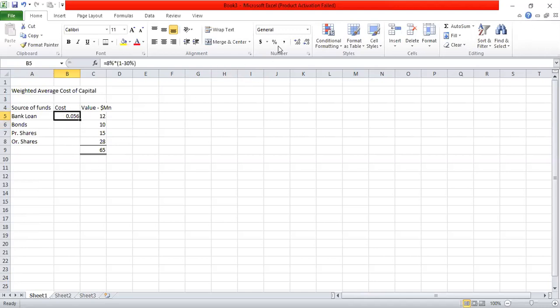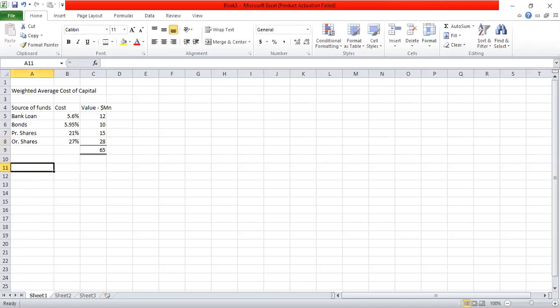So the same we can do for bonds. On bonds also, we are given before tax cost of debt. So before tax cost of debt is 8.5%. So 8.5% into, again, 1 minus 30%. That is 5.95%. Almost 6%. Then for preference shares, there is no tax saving. So for preference shares, cost of capital is 21%. And for ordinary shares, cost of capital is 27%.